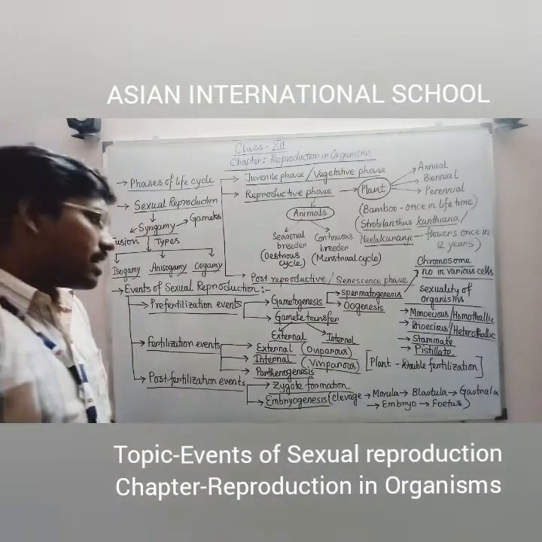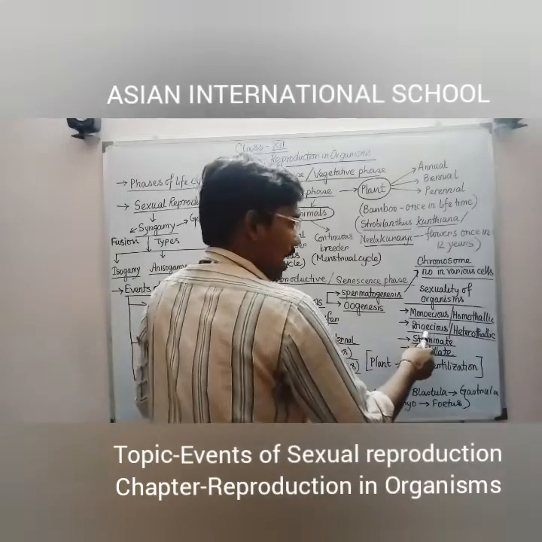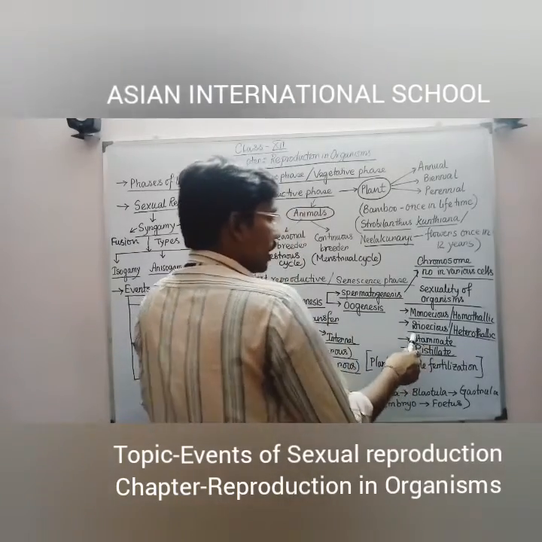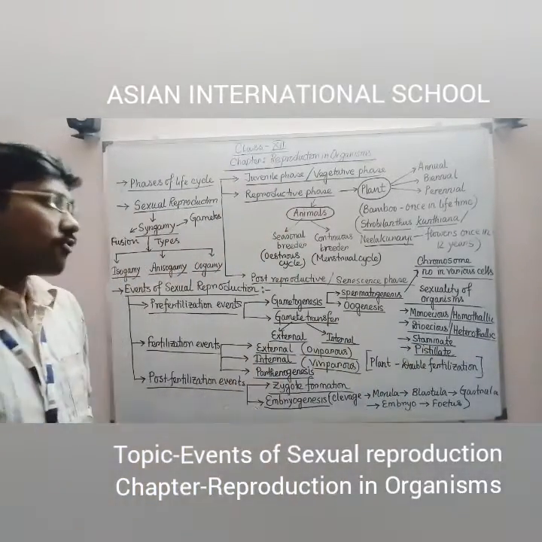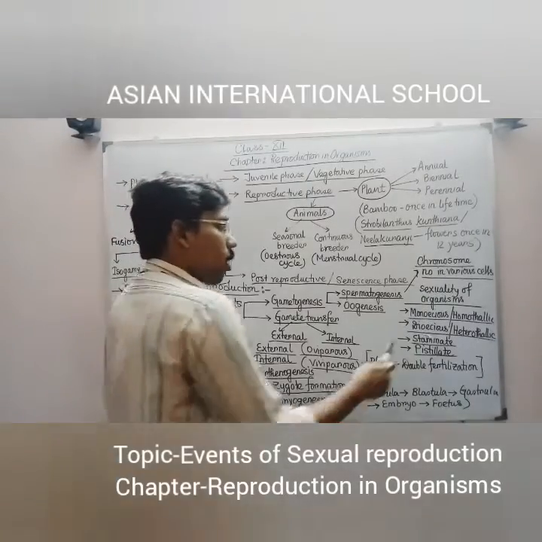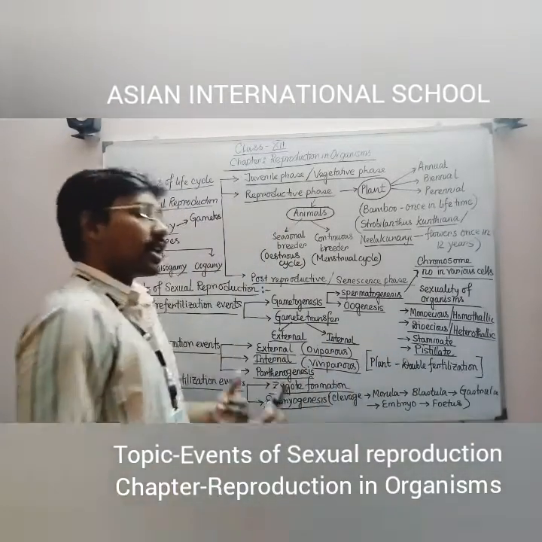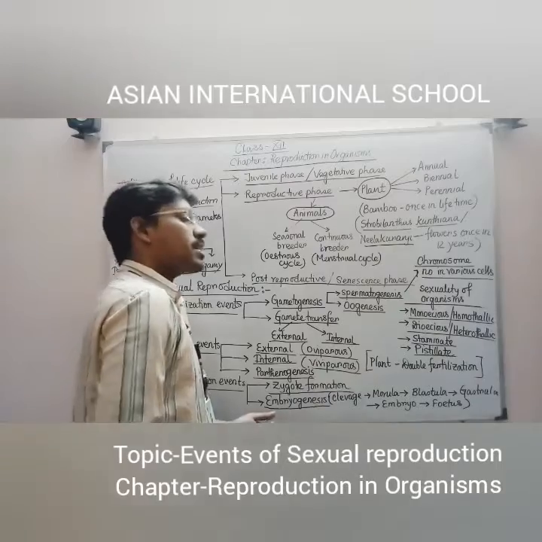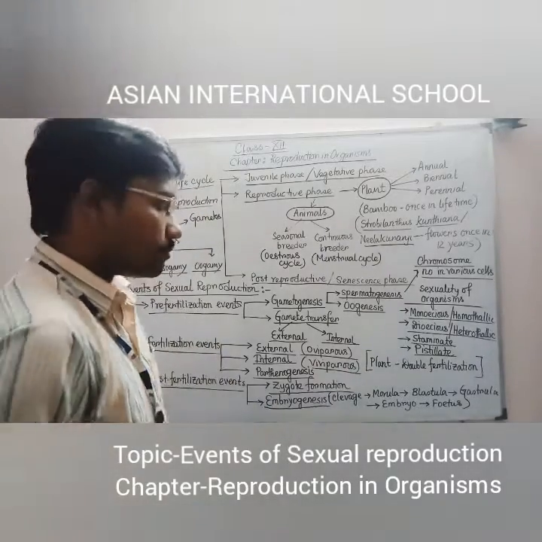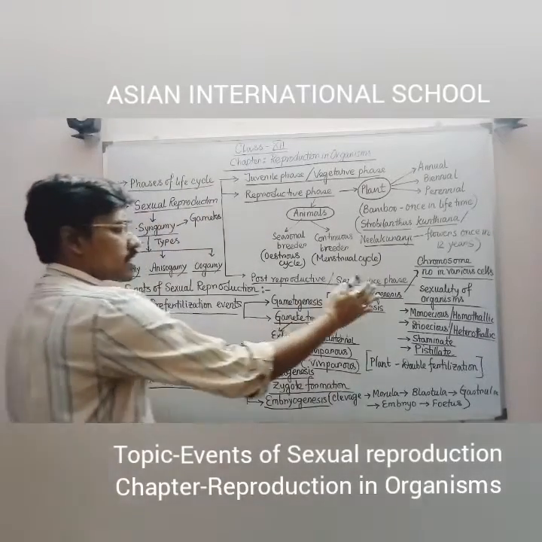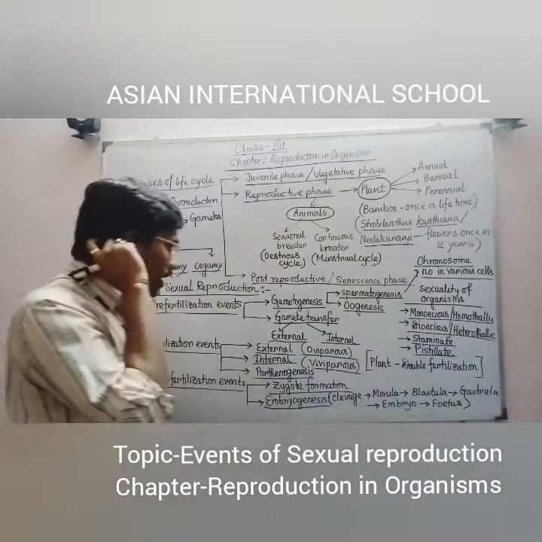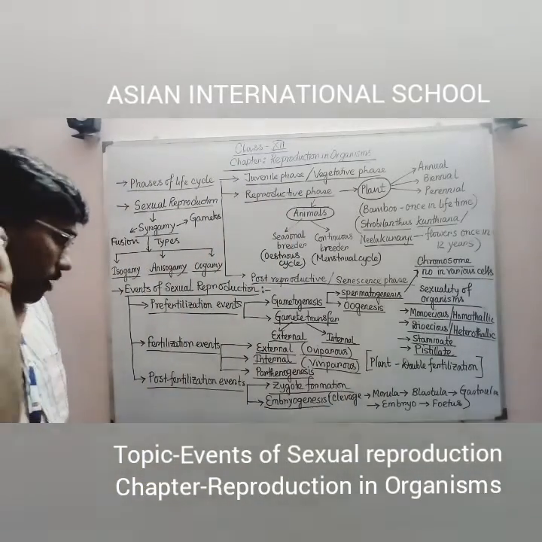So you can consider that within the dioecious category, there are two further divisions. One is staminate, which contains only the male part, and another one is pistillate, which contains only the female part. Up to this, these specific definitions we have to study, and we have to remember them also.